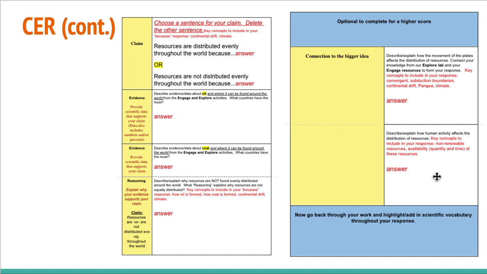We talked about that. Then highlighted in blue, it says, now go back through your work and highlight and add in scientific vocabulary throughout your response. So any vocab words that we've gone over, we've done plate tectonics already for natural hazards and Mission Possible, and any vocab that we've talked about already in class for our ecosystems relationships might be something that you can add in and highlight throughout to show that you can utilize that scientific vocab.